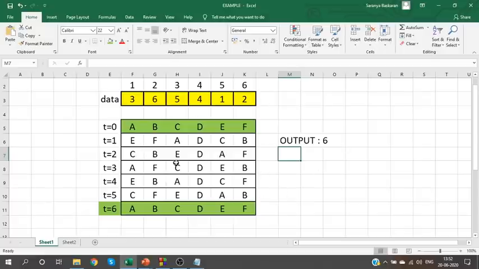So if they keep modifying like this, the data will change, guys. Each time you will have a different arrangement. So the data will change, but whatever data I give you, you need to calculate after how many seconds we will get back the original arrangement.